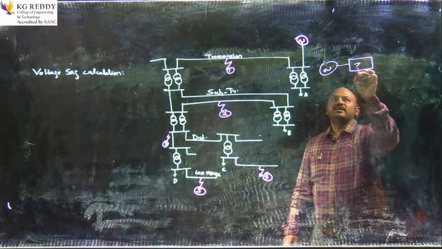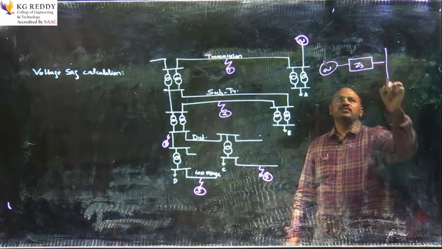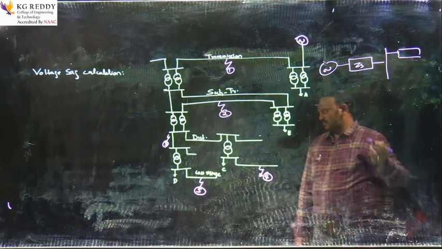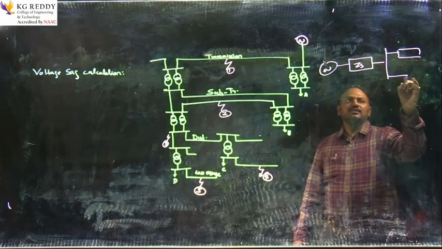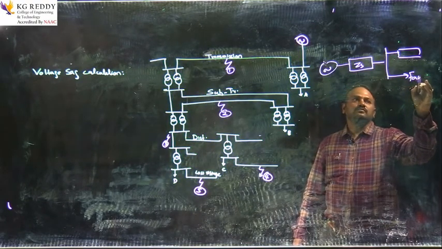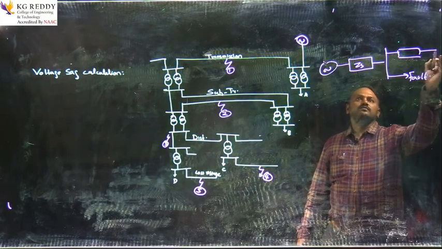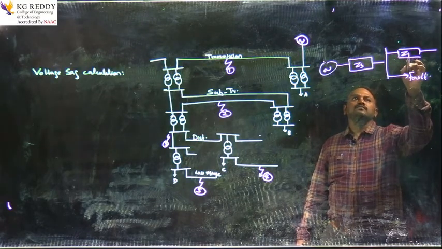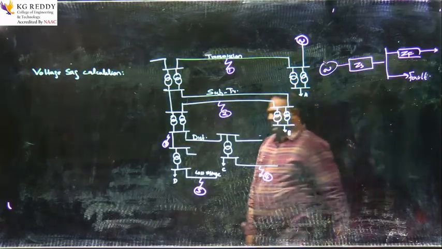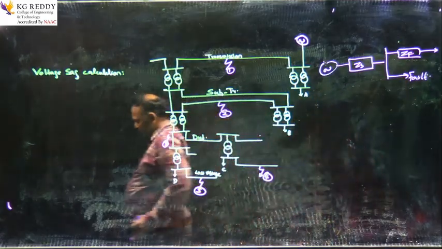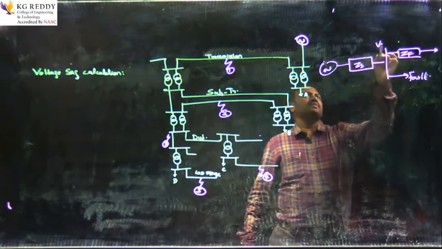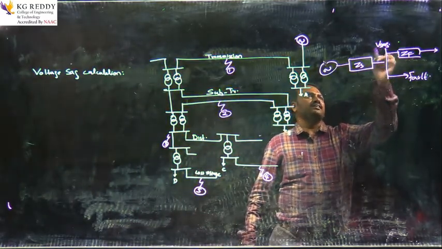This is a simplified radial system, and this is the position where we are calculating the voltage sag.